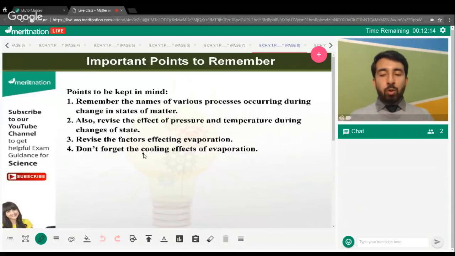And the last point is, don't forget the cooling effect of evaporation, which is one of the most important topics from your exam point of view, as there are a lot of reasoning questions from it. Obviously, Cosmos, acetone will evaporate faster than water. Aditi, you want me to explain the latent heat again?